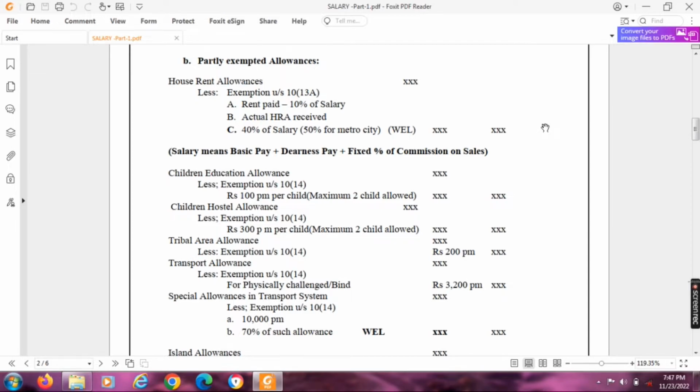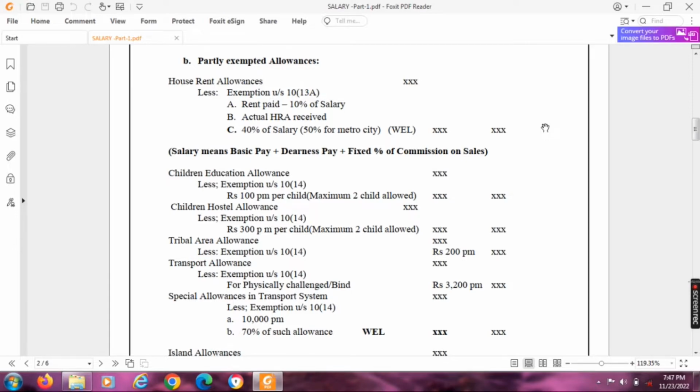Next, children education allowance, less exemption under section 10(14). Only for house rent allowance can we avail exemption under section 10(13A) in the salary. For all other allowances we can claim the exemption only under section 10 subsection 14. Now children education allowance: actual allowance less exemption under section 10(14), 100 per month per child, maximum 2 children allowed, balance taxable. Children hostel allowance, less exemption under section 10(14), 300 per month per child, maximum 2 children allowed, exempted, and only the balance is taxable.